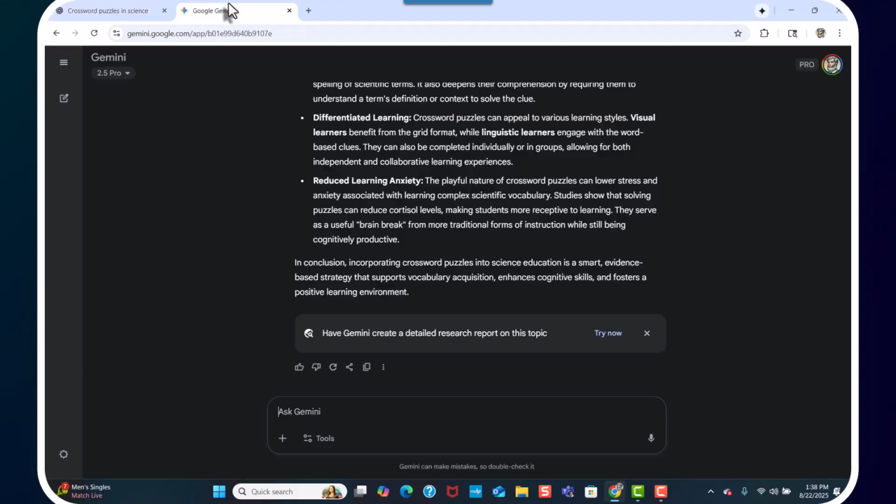I'm going to say, what publications are famous for their crossword puzzles?